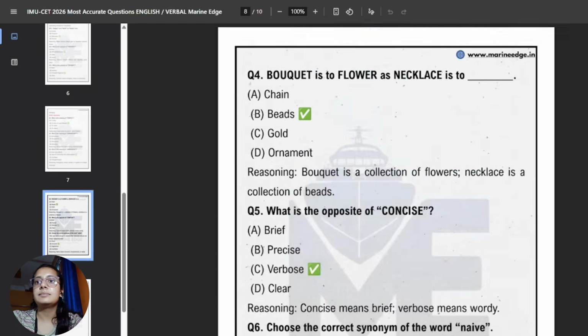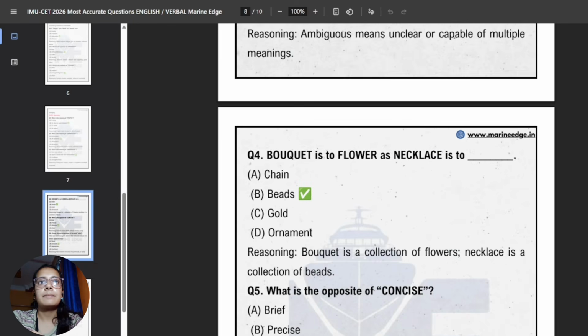Now next, bouquet is to flower as necklace is to what? If you see here, a bouquet is usually made out of flowers, correct? So what is a necklace made out of? A necklace can be made out of chains, beads, gold, anything. But a bouquet is particularly dedicated to flowers. For example, if we use some other material, we can't call it a bouquet, right? So what can be dedicated to a necklace?